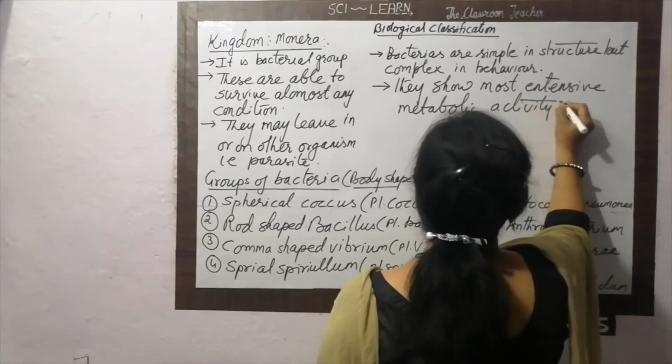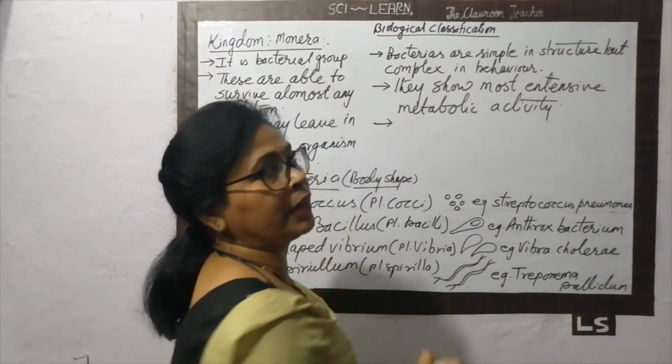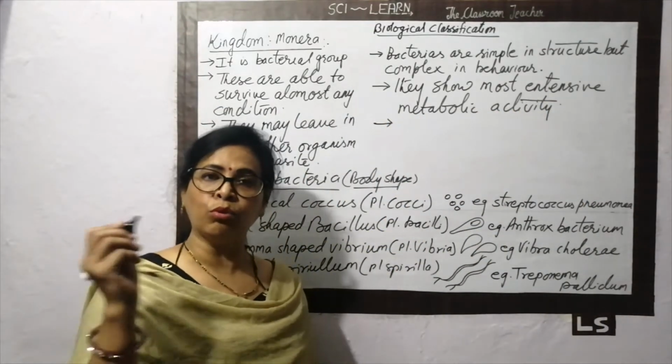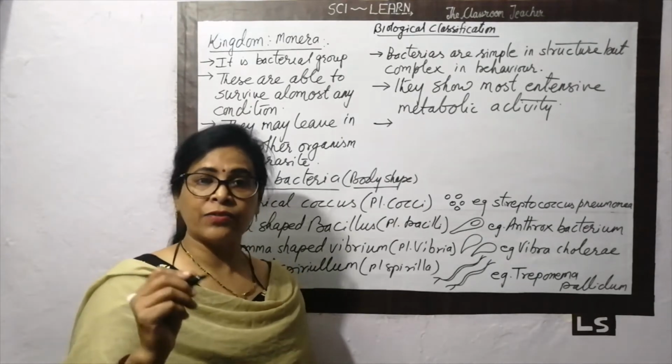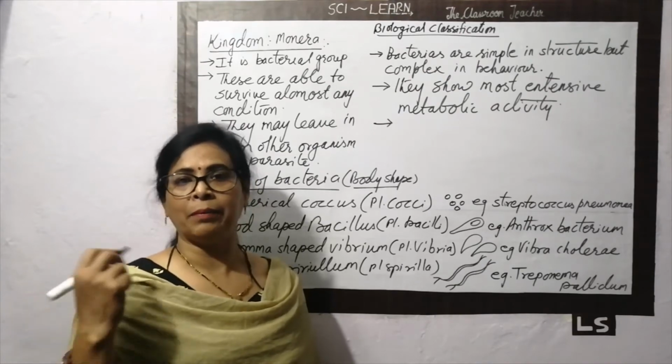That is a peculiar characteristic which is present in the bacteria. Variations are there in this. That's why they are able to survive in any climatic condition.